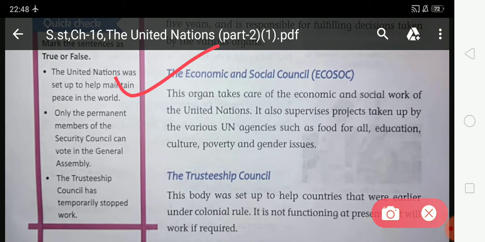So students, the Economic and Social Council is a very important organ of the United Nations, and it takes care of the economic and social work.